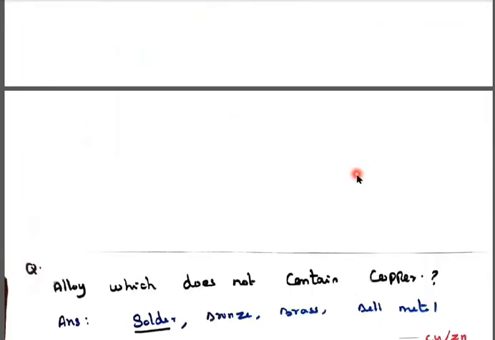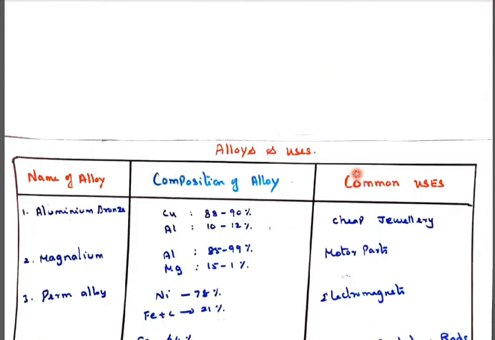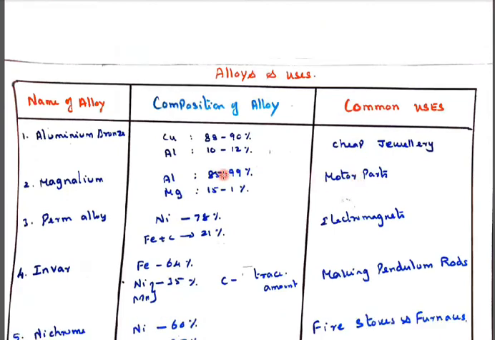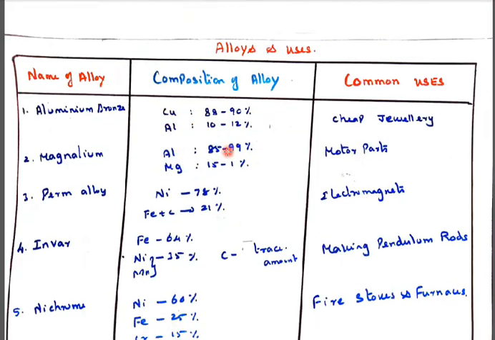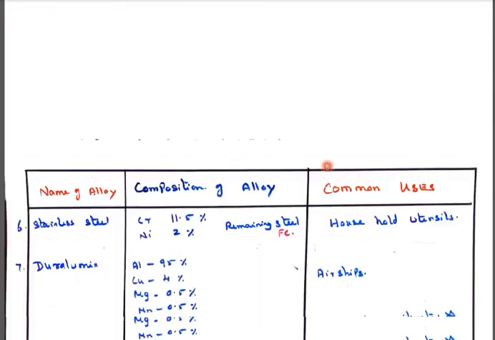Study the full table column, the full 10 alloys. I have given the important alloys. Study everything. If they ask about the composition, at least remember it. If you cannot remember the composition, at least remember which metals belong to a particular alloy and one of its uses.